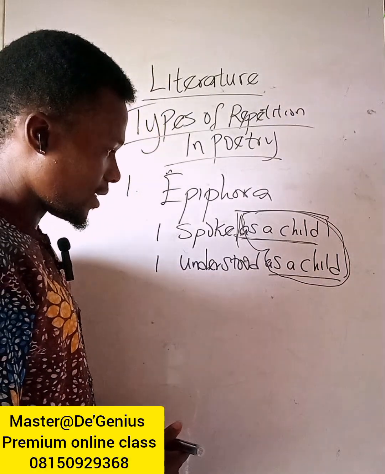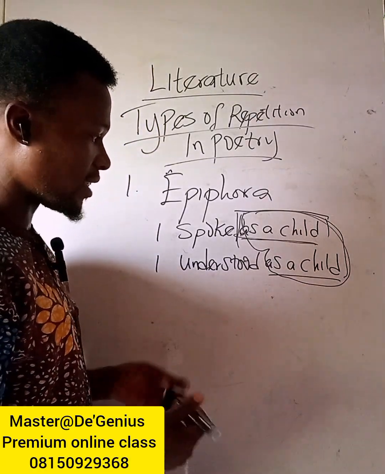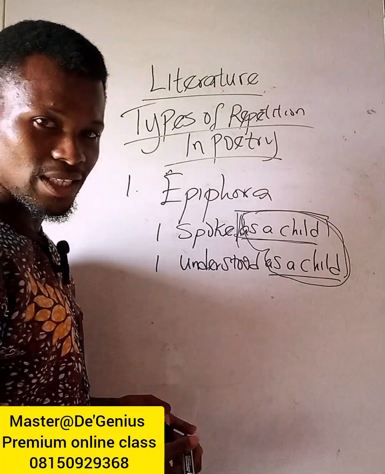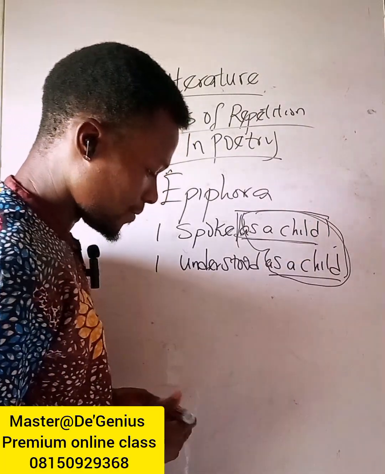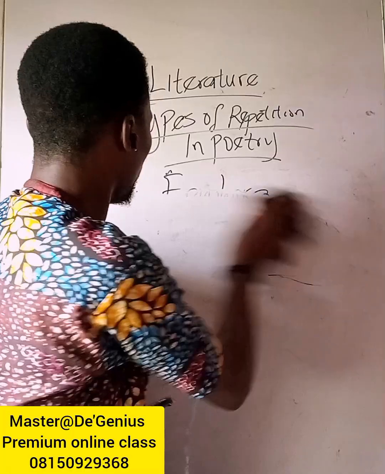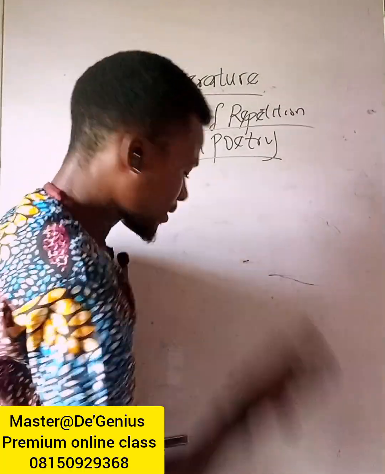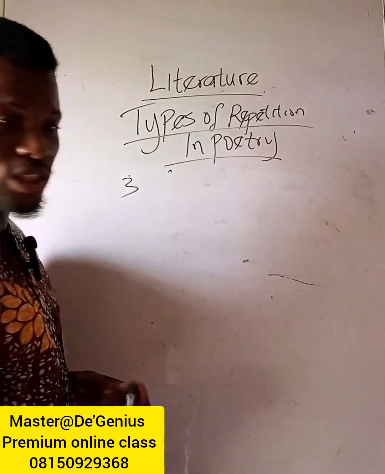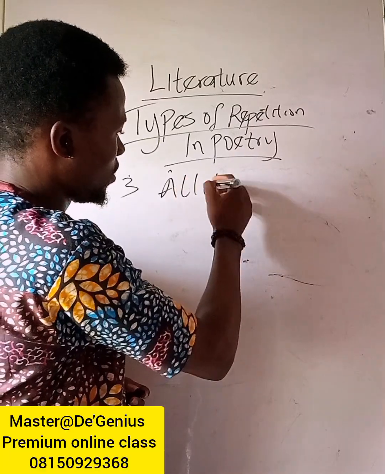I spoke as a child. I understood as a child. I thought as a child. So this is epiphora in literature. That's the second one. The third one I want to share with us is alliteration.